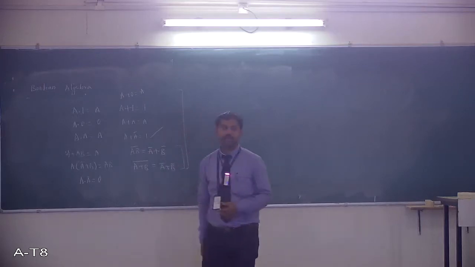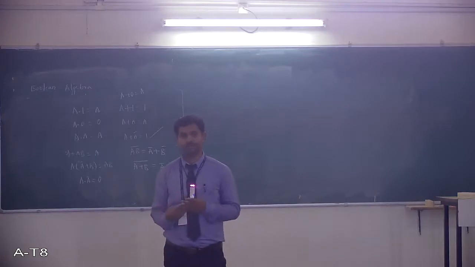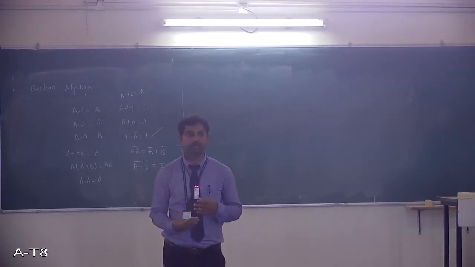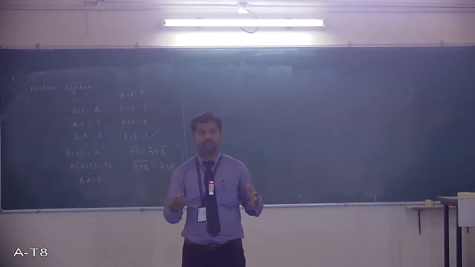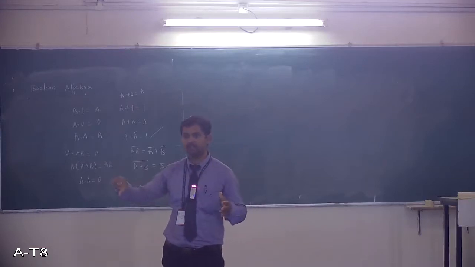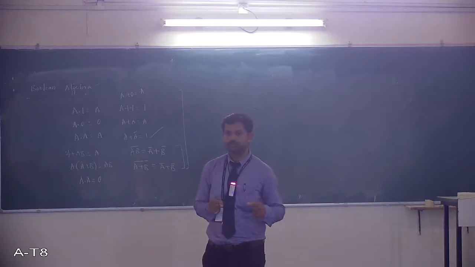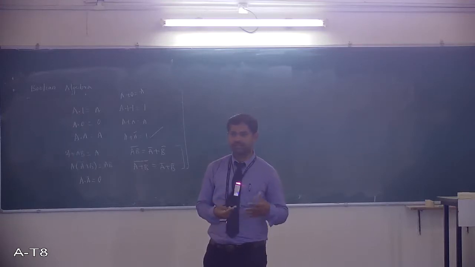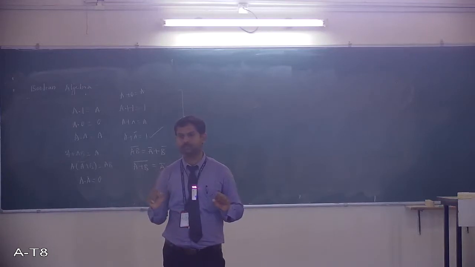Boolean identities help you to minimize the logical expressions. Again, what do you mean by logical expression? Any system, its characteristic, I can represent in the form of a logical equation. We can represent its behavior in a logical expression.